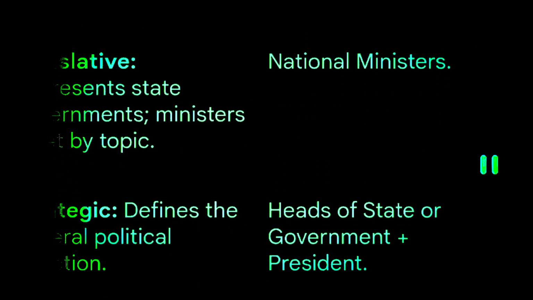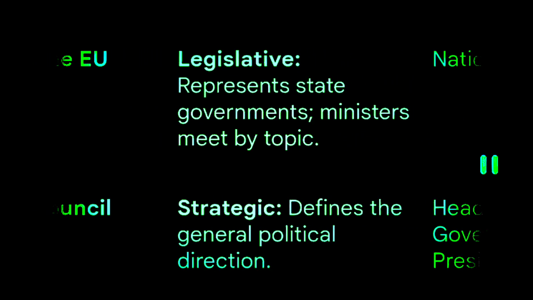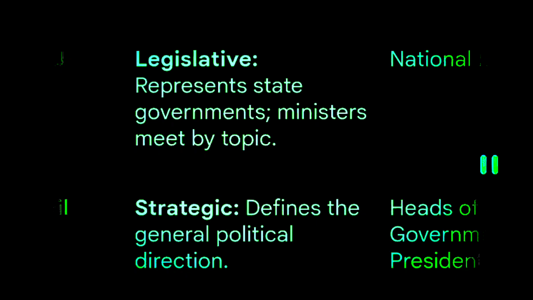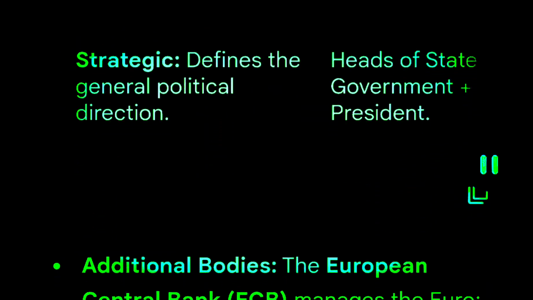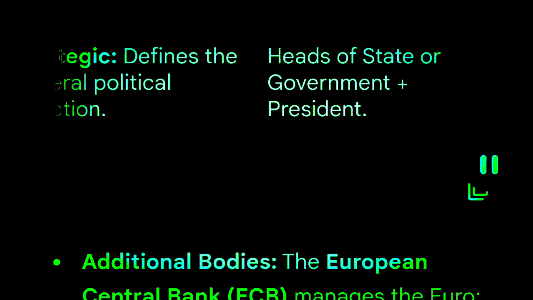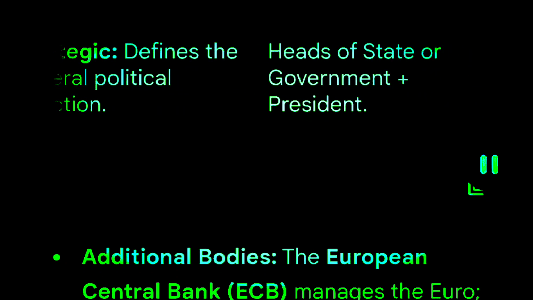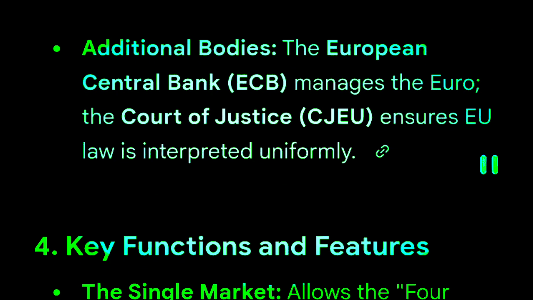Council of the EU. Legislative. Represents state governments. Ministers meet by topic. National ministers. European Council. Strategic. Defines the general political direction. Heads of state or government plus president. Additional bodies. The European Central Bank, ECB, manages the euro. The Court of Justice, CJEU, ensures EU law is interpreted uniformly.